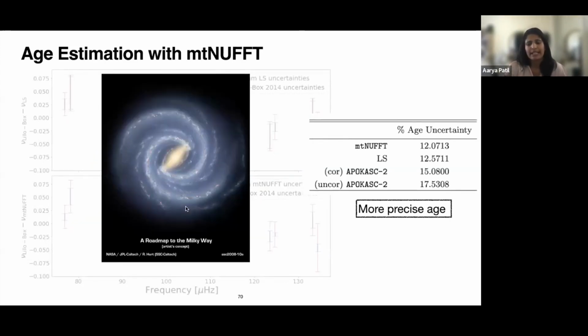Eventually the idea is that if we assume some physics and compute ages for these different periodogram estimates, with multi-tapering, with Lomb-Scargle, and the APOKASC-2 estimates, both corrected and uncorrected, you see that there are more precise age estimates with multi-tapering. And this goes back to my problem of galactic archaeology. If we could get more precise estimates for a lot of stars, that will help understand chemodynamical evolution better.